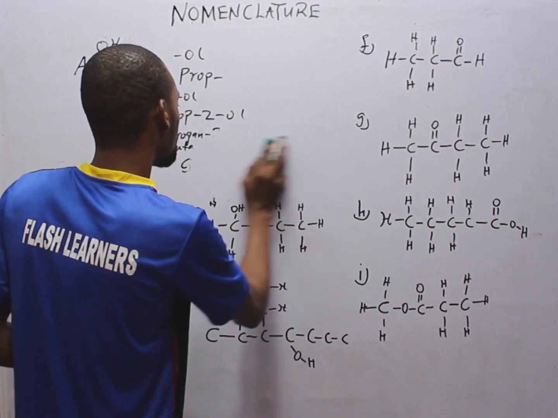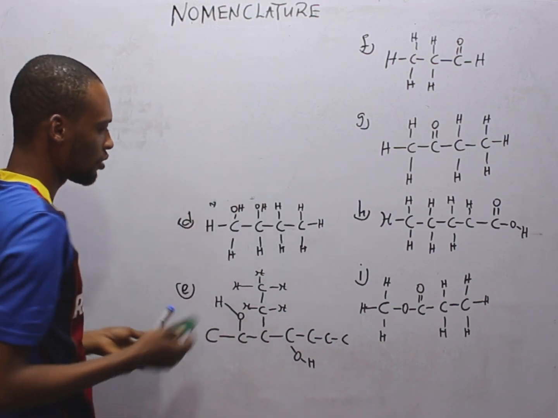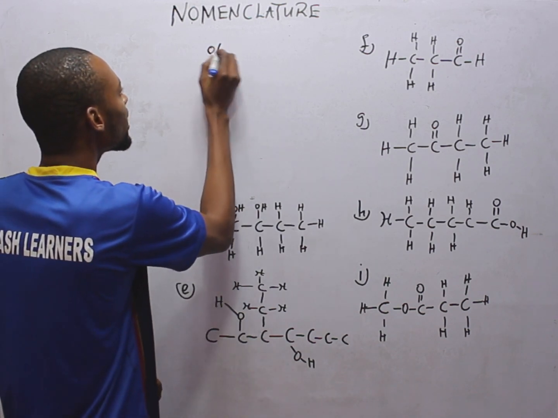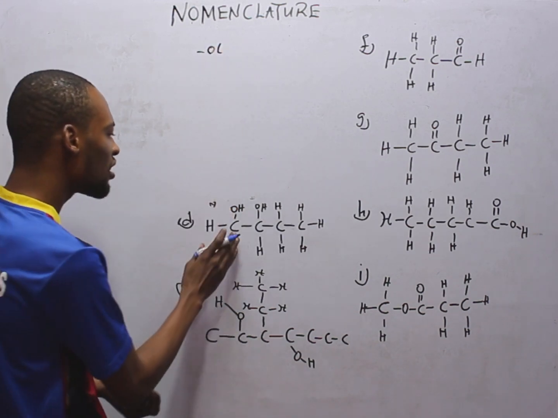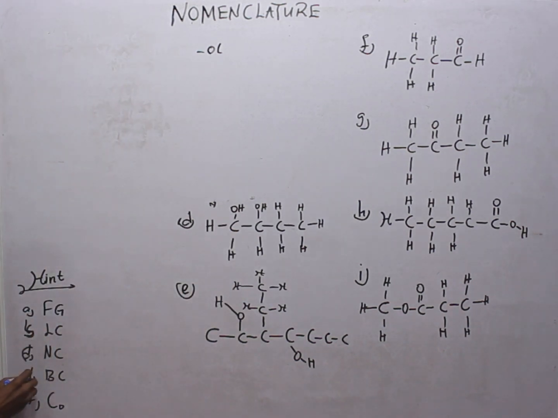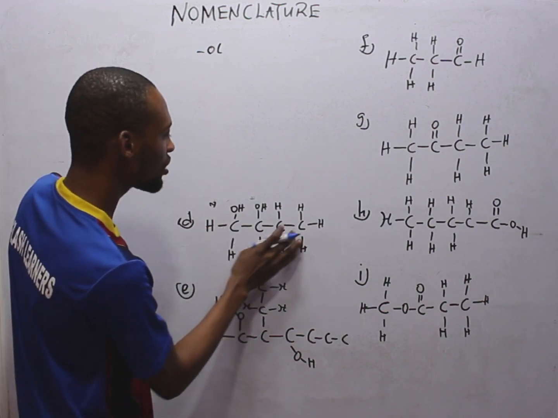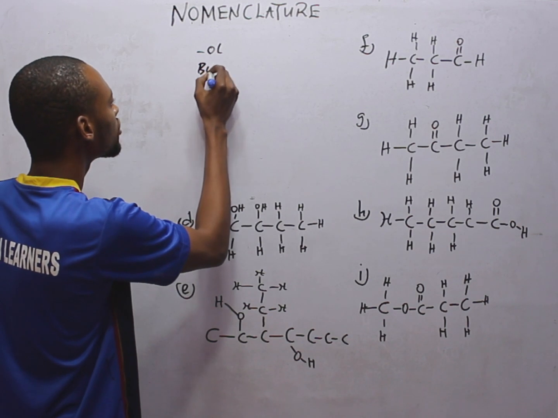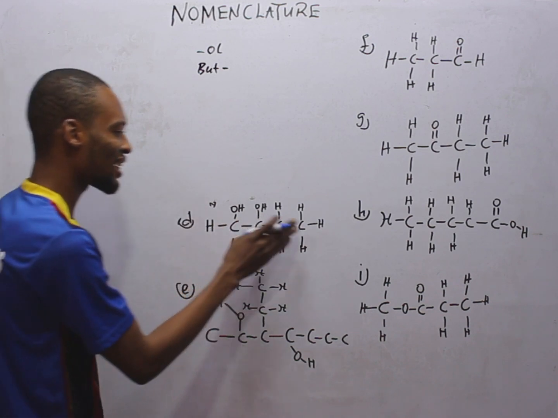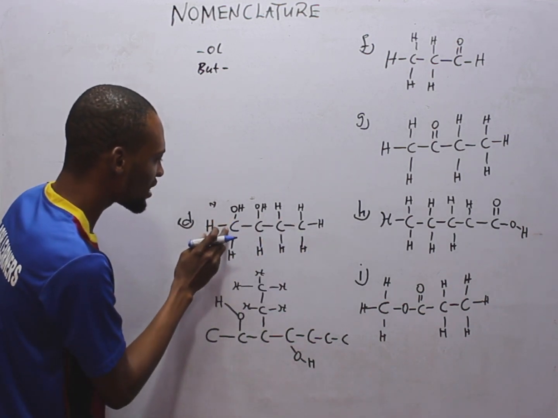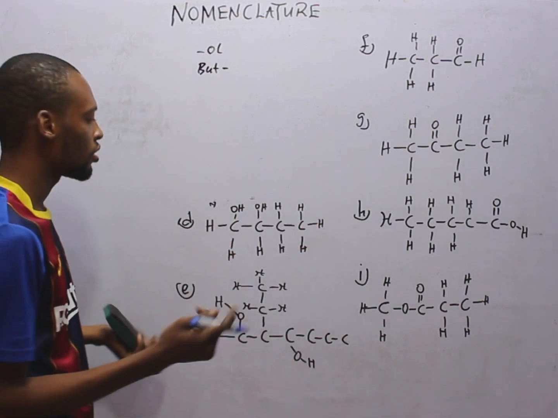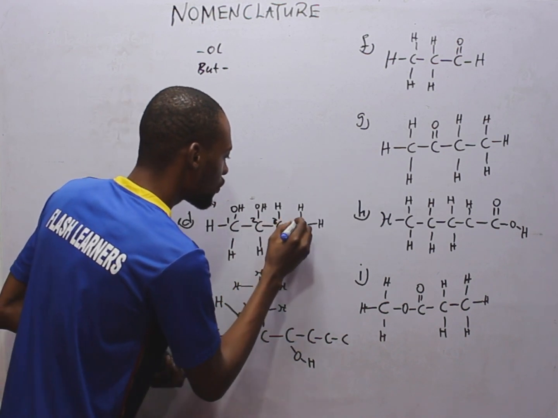For example, look at the next one. The functional group is OH, so it is an alkanol. So it will simply end in OL, suffix. And the longest chain, which is the second check, A, B, C, D, E, is 1, 2, 3, 4. So but or butan. Now, let's number the carbon. The functional group is here and here. So starting from here is obviously the right numbering. No brainer. So we have 1, 2, 3, 4.